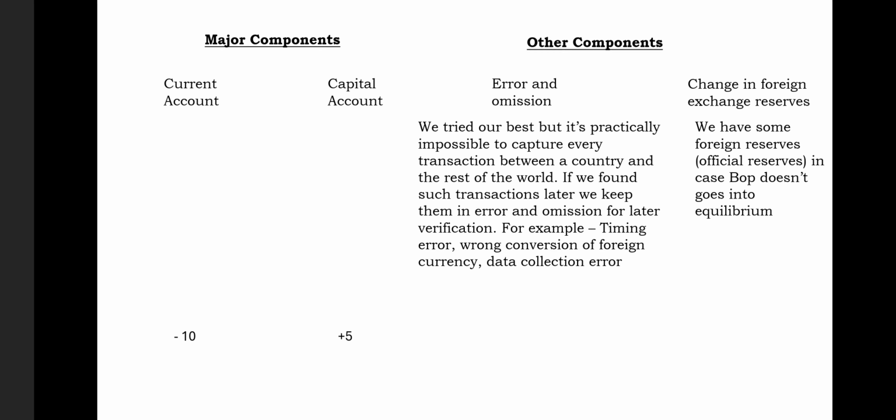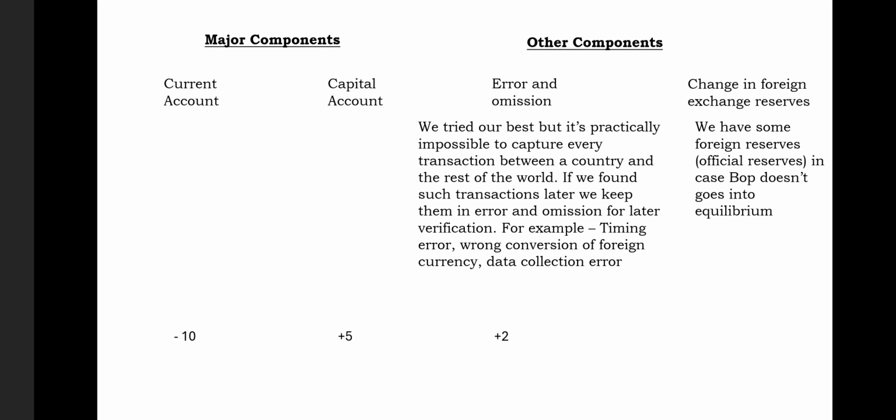In this situation, we have a plus 5 balance. Minus 10 plus 5 is, sorry, minus 5. So we are still in a deficit of minus 5. In order to cover this deficit, after verification we found that there was still plus 2 amount which belonged to our country, and we add it to our balance of payment.